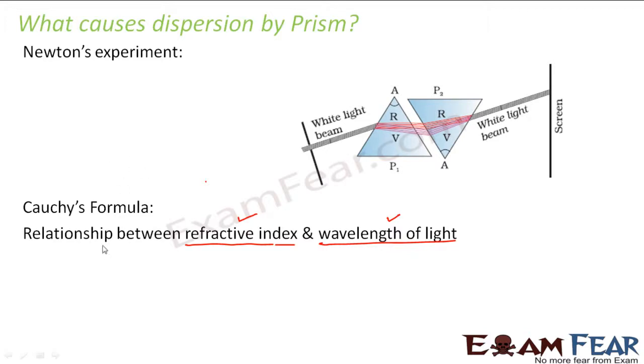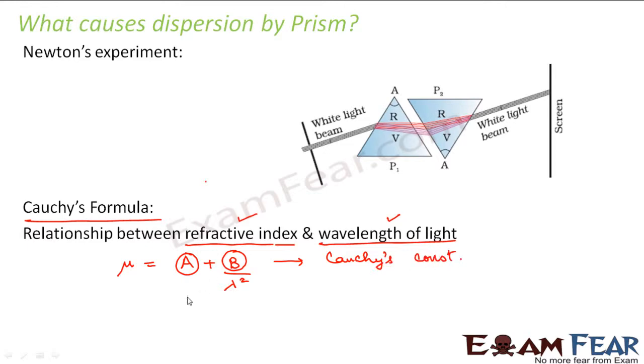So what was that formula? That formula was popularly known as Cauchy's formula. It said that refractive index mu is equal to A plus B divided by lambda square, where A and B are constants and they are popularly known as Cauchy's constants, after the name of the scientist Cauchy. So from this, he told that refractive index is inversely proportional to the wavelength of light. So this is what Cauchy told.